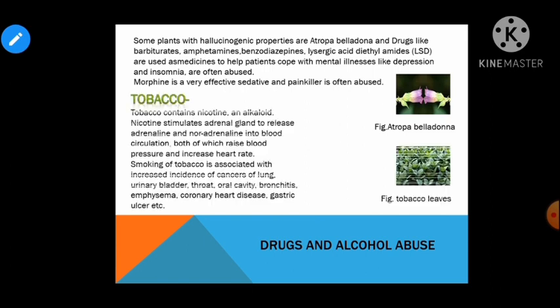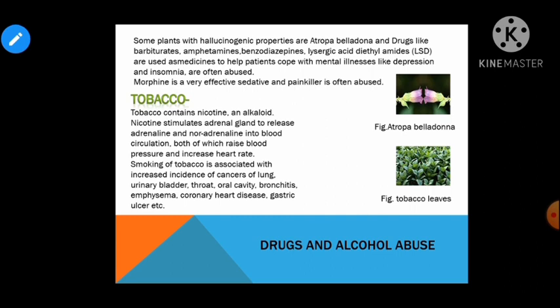The another category is tobacco. Tobacco is obtained from the tobacco plant, which can be smoked and chewed. Tobacco has nicotine, which stimulates the adrenal gland to release adrenaline and noradrenaline, which actually increase the blood pressure and heart rate. Tobacco chewing has some adverse effects on the health, right?